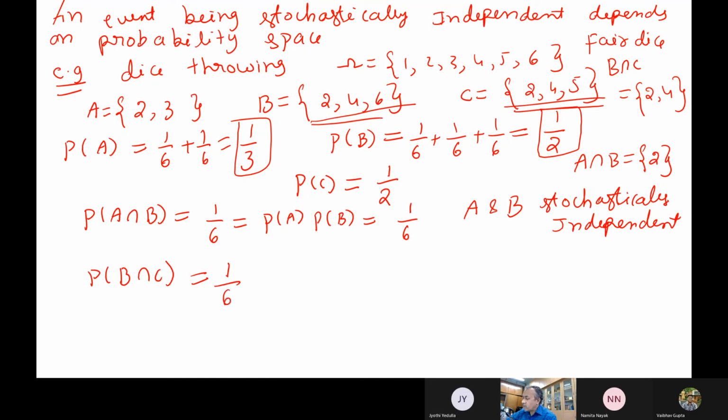What is the probability of getting 2? 1 by 6 plus 1 by 6. So that is 2 by 6, that is 1 by 3. Now, what is the probability of B multiplied by probability of C? Now, probability of B is 1 by 2, probability of C is 1 by 2. What is this?